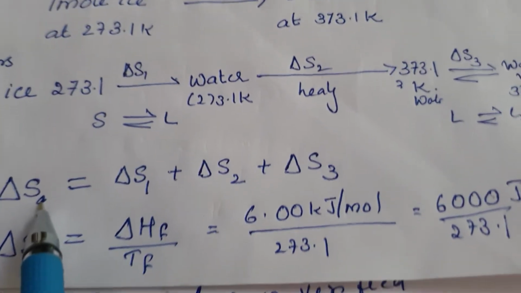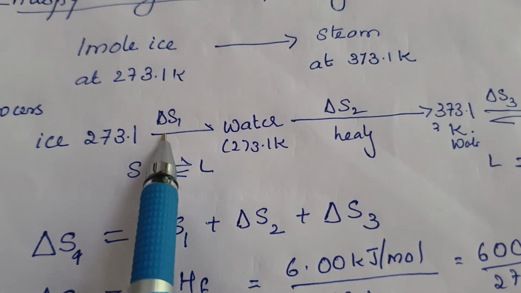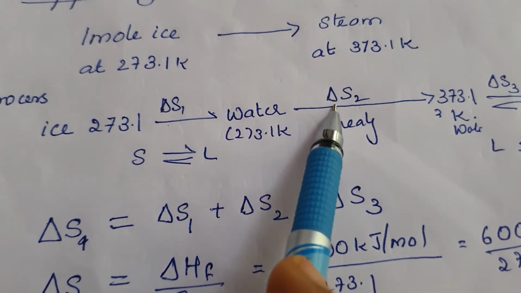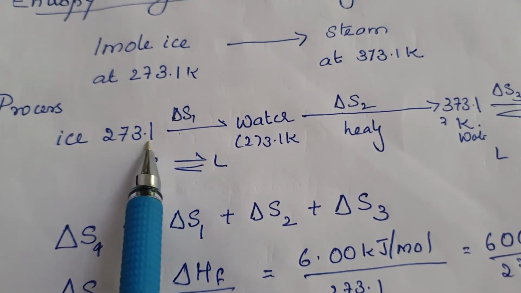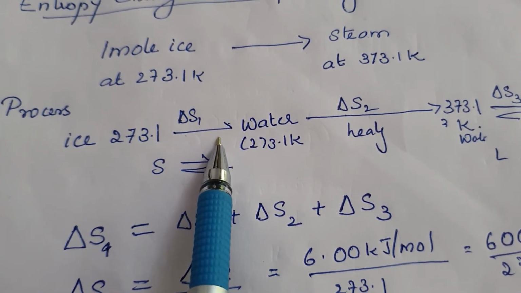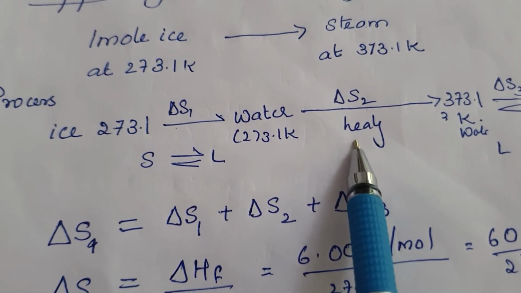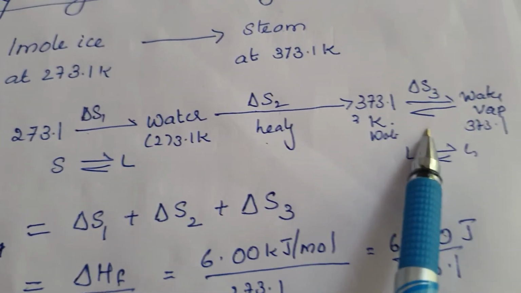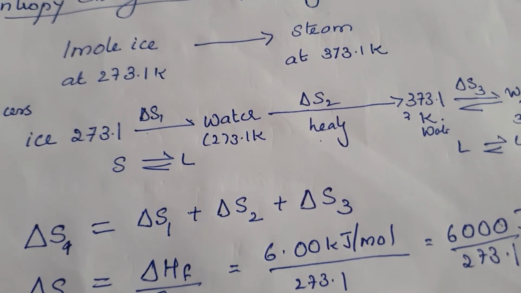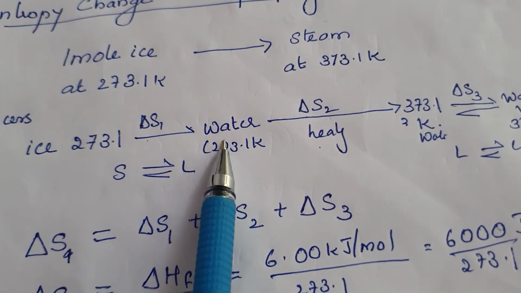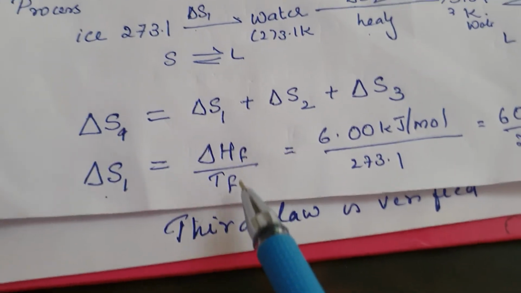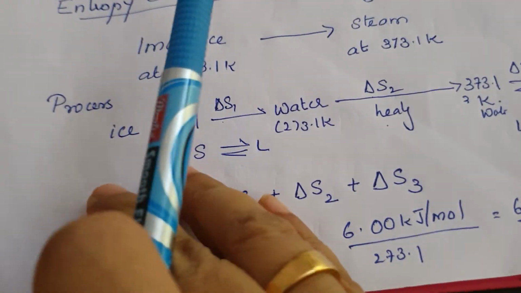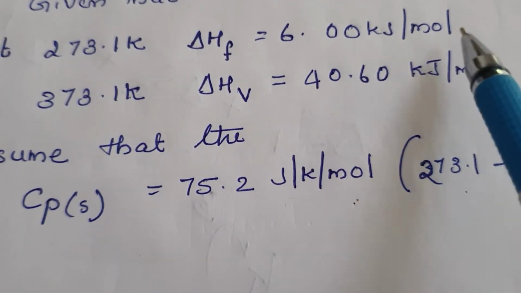So what will be the entropy change? Delta S will be equal to delta S1 plus delta S2 plus delta S3. The processes involved are phase transition, then heating, and then phase transition. The first, delta S1, is due to phase transition, so it is delta HF divided by TF, and delta HF is given as 6 kilojoules per mole.